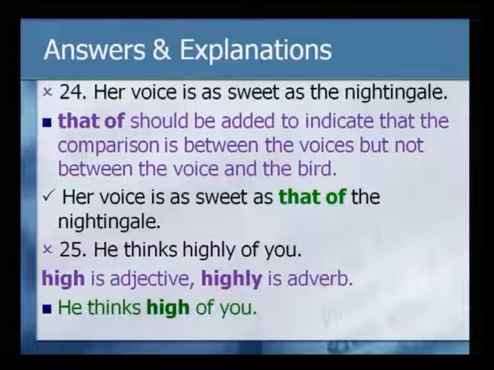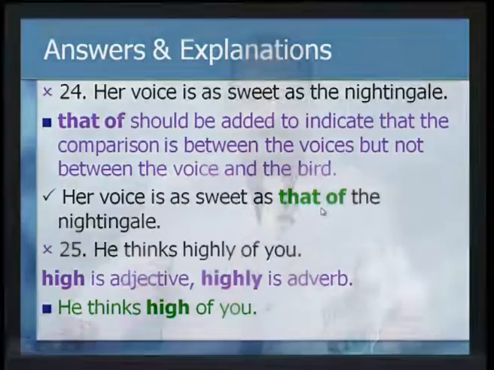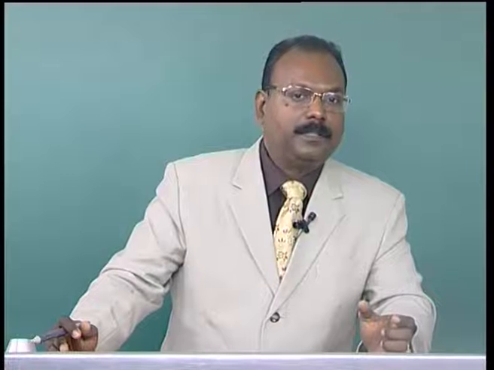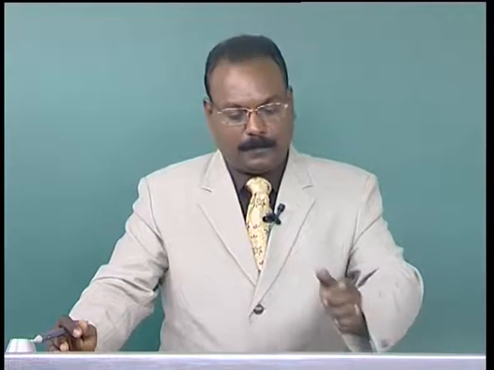Now, in order to indicate that, you need to use "that of". Her voice is as sweet as that of the nightingale. Now, her voice and that of the voice of the nightingale, both are sweet. That is the meaning, and that is what you intend in a sentence like this. You are comparing the voices which are sweet, not the voice and not the bird. Is it clear? Let us look at the next one.